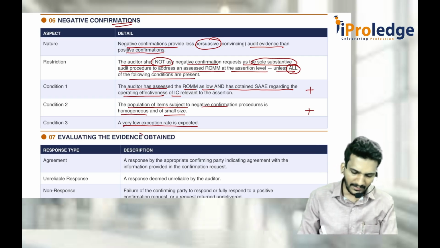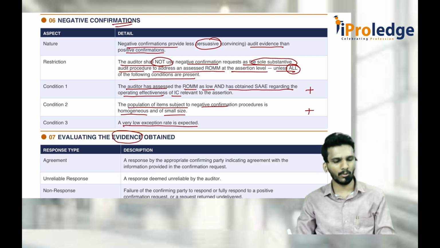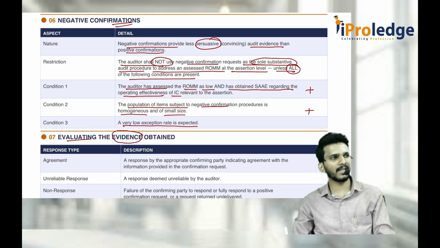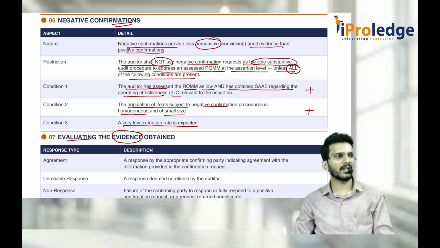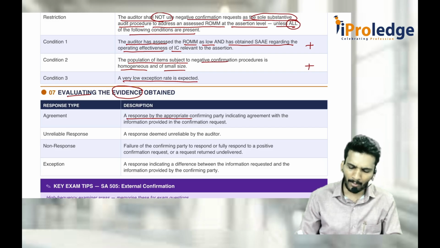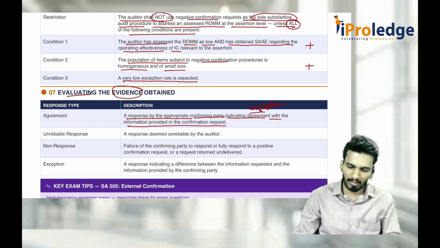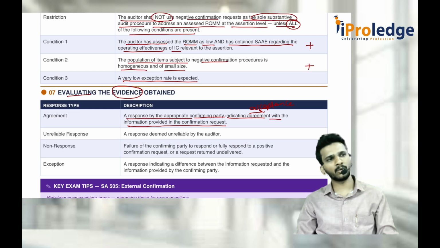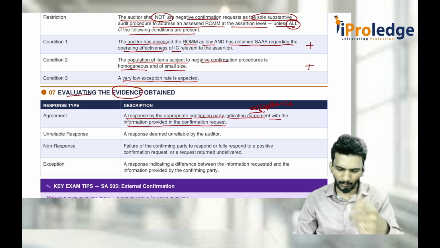Whenever you get evidence, does it mean it is entirely reliable? You should evaluate whether the evidence obtained is trustworthy or not. So, if the response from the appropriate confirming party indicates agreement with the information provided in the confirmation request, agreement means acceptance. I told sir 10 lakh rupees, he also said yes sir, 10 lakh rupees only, then no problem.